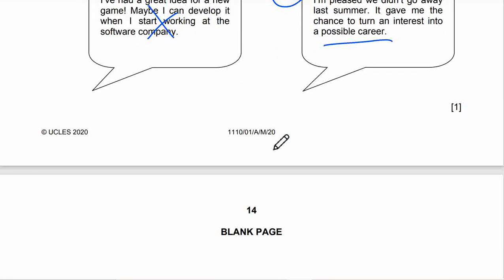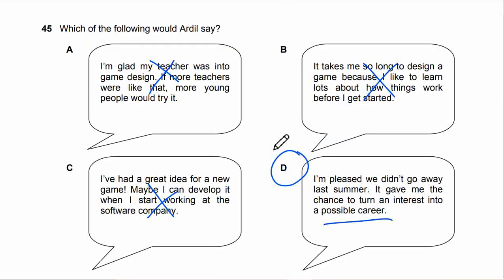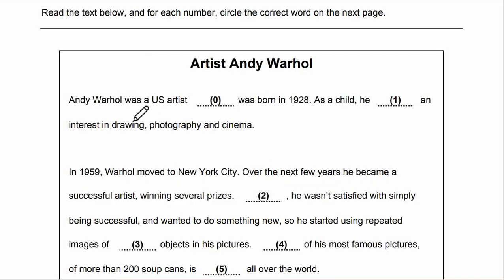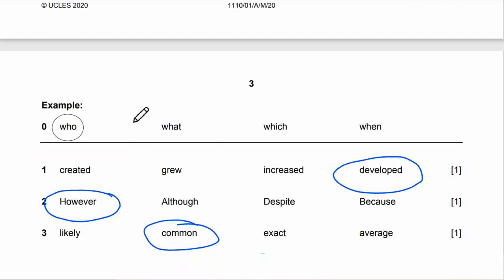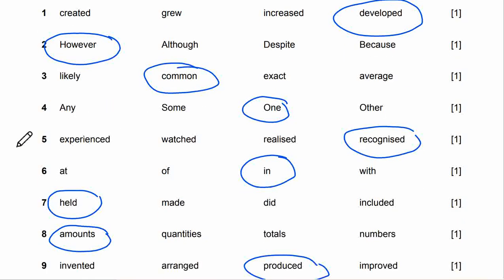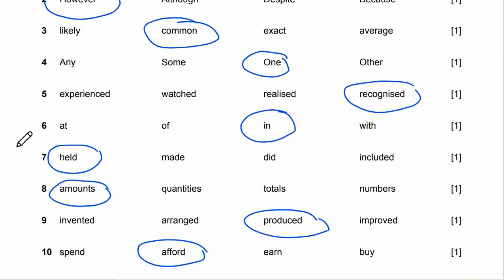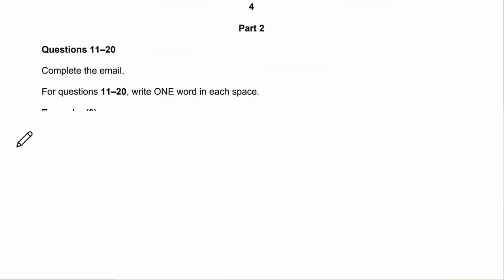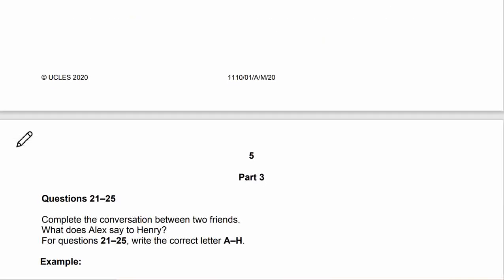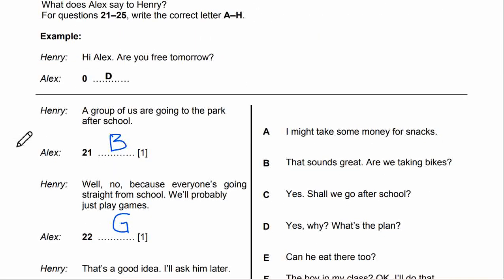So that's all for today. I'll roll from number 1 till 45, so we may take a screenshot of the mark scheme. This is from number 1 to 10, and then this is 11 till 20. This is 21 till 25.